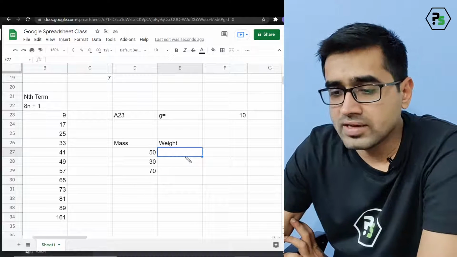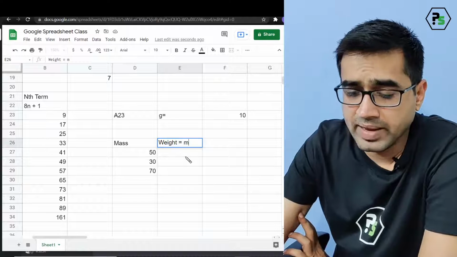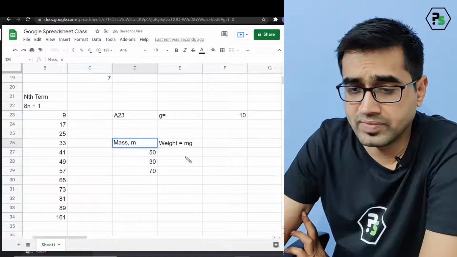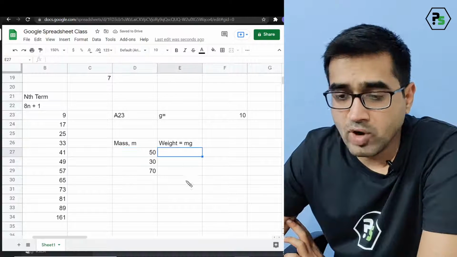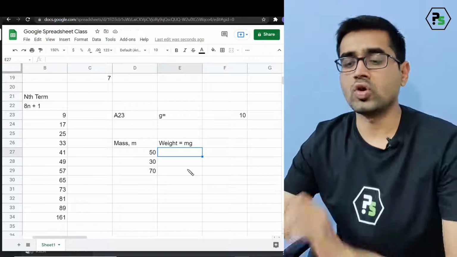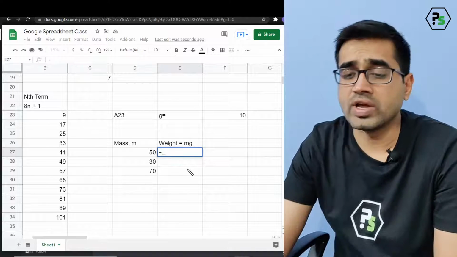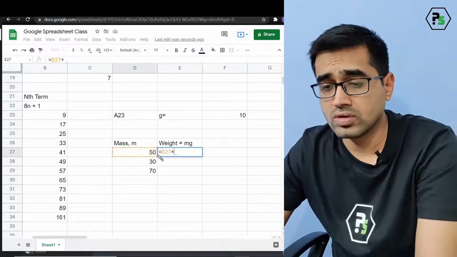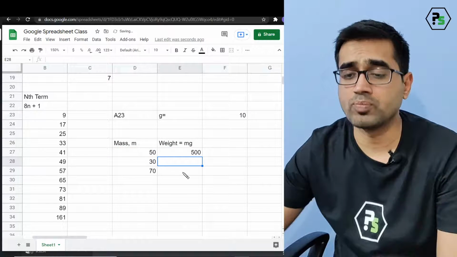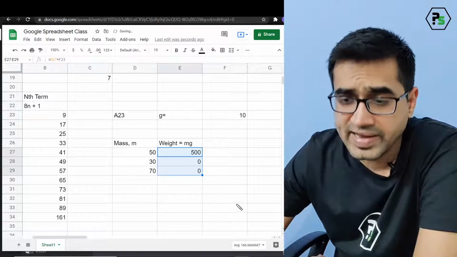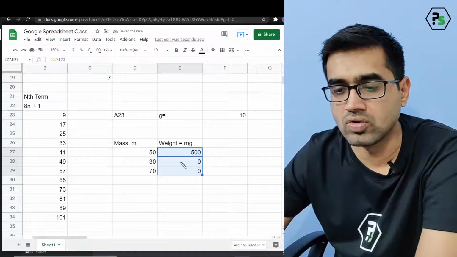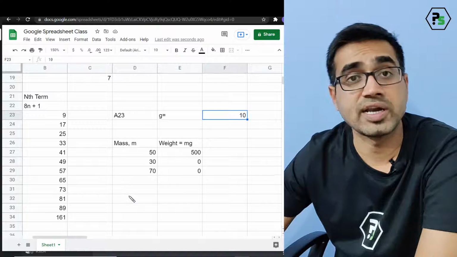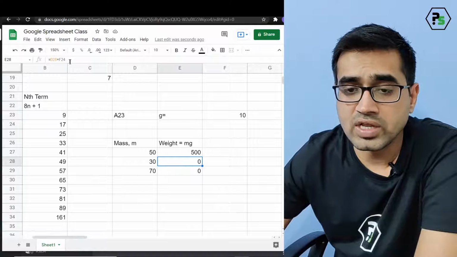Now, I know that the weight is given by the formula m times g. If I have considered the mass as m, then the weight is m times g. Very good Deepika, so you know absolute referencing also. So to find the value of weight, I need to multiply this value by this value, and I put enter. Now when I drag it, this is trouble. Why is it giving me 0? I am multiplying this times this, so next time I should do this times this, but it is not doing it. The reason is, notice what has happened.